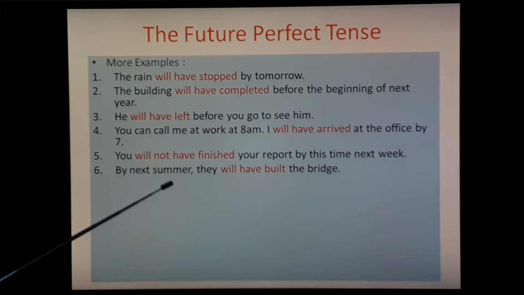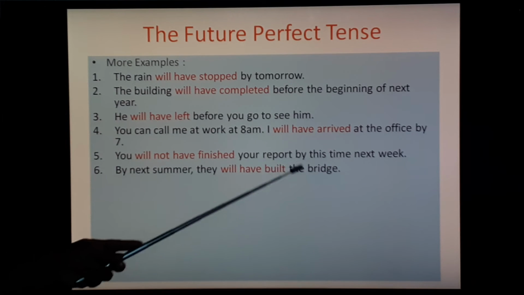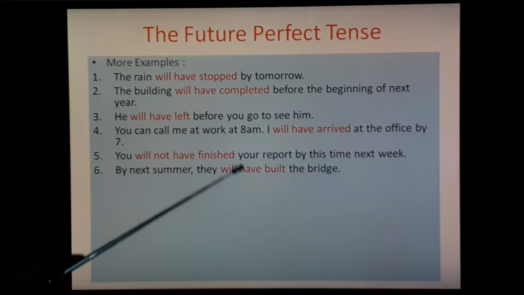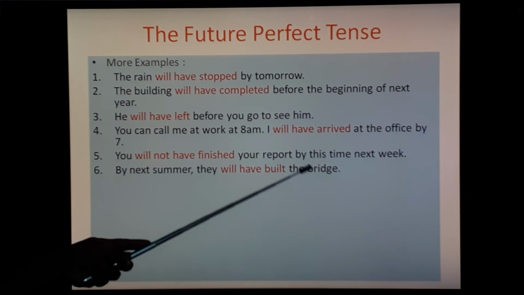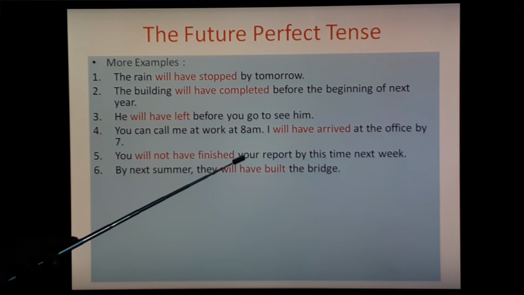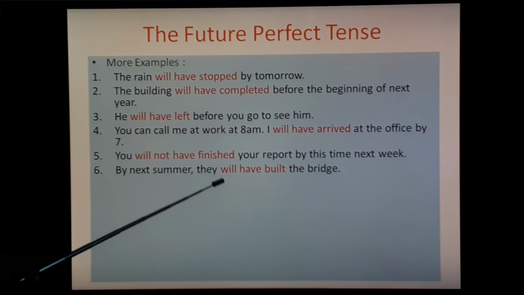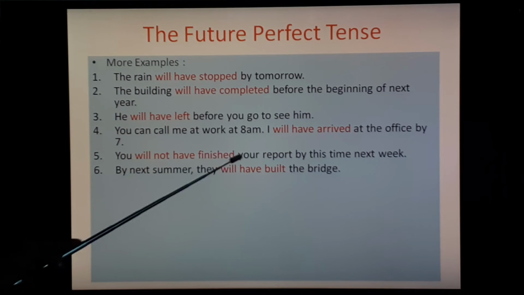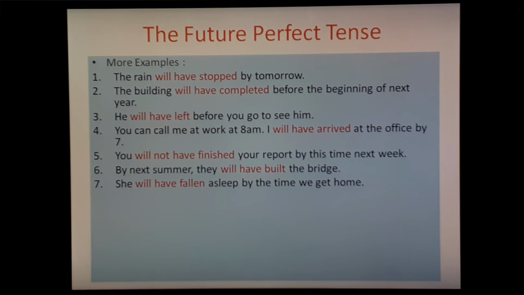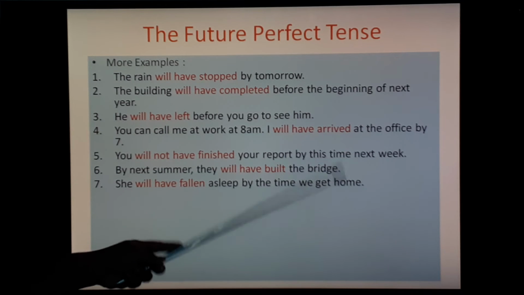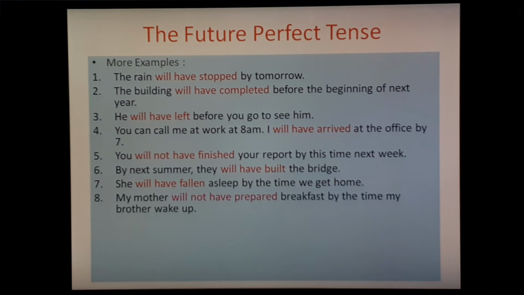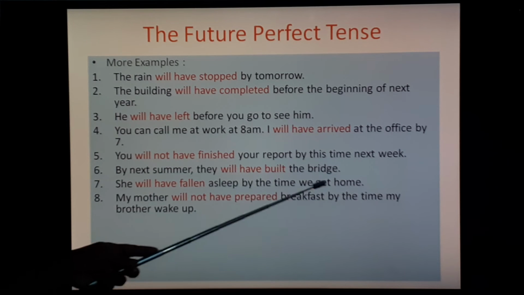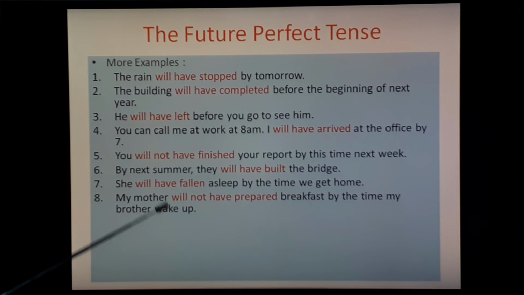By next summer they will have built the bridge. So this action of building the bridge will be completed in the future. That is why here future perfect tense, will have built, is given. She will have fallen asleep by the time we get home. My mother will not have prepared breakfast by the time my brother wakes up.